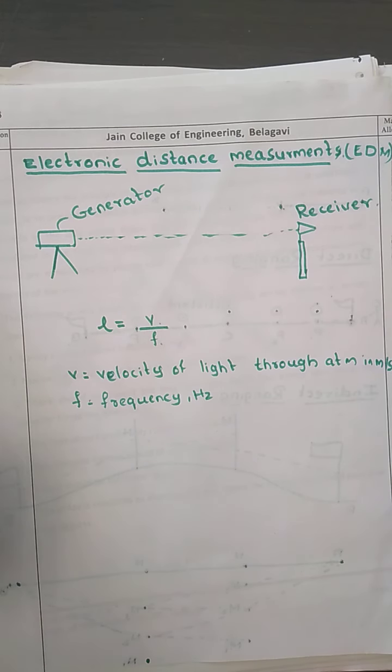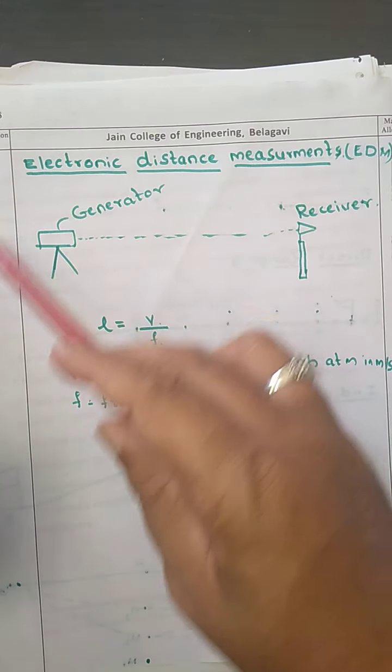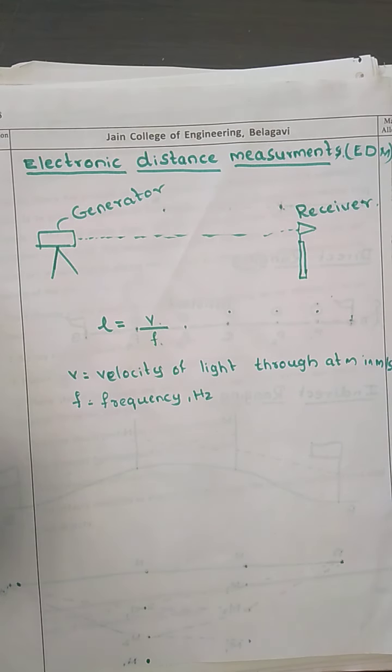Now the EDM instrument is generally mounted on the framework of an electronic theodolite. The net result is a single instrument, normally termed a total station.